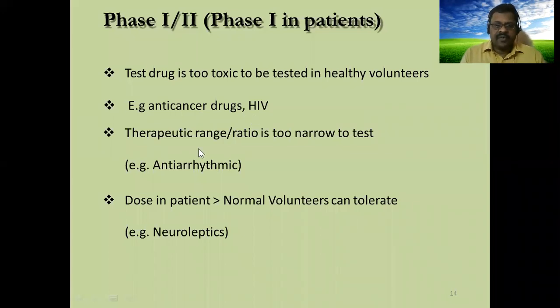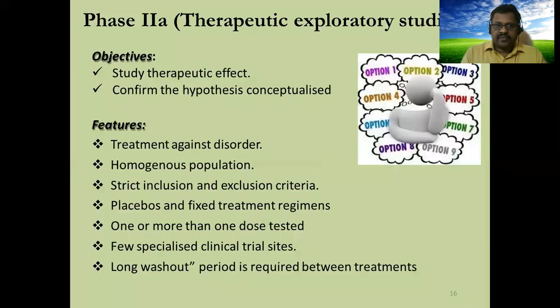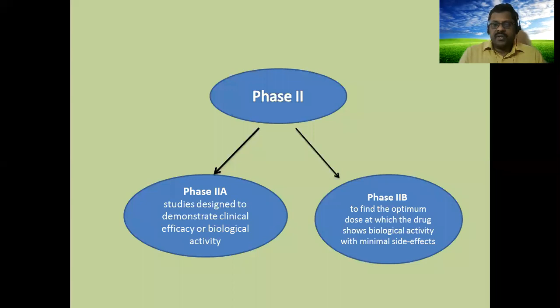Here we confirm the therapeutic range. The ratio is too narrow to test anti-arrhythmic drugs. For those drugs we use this, and neuroleptic drugs we test by this phase 1 bar 2. After this phase 1 bar 2, the next phase is phase 2.